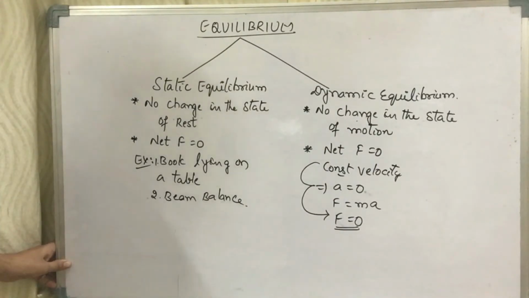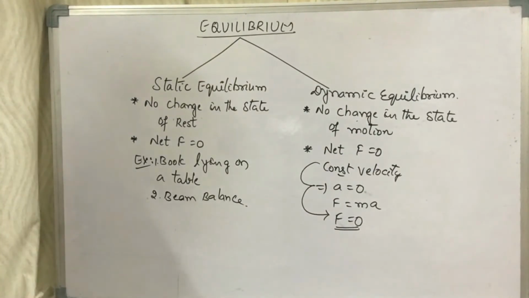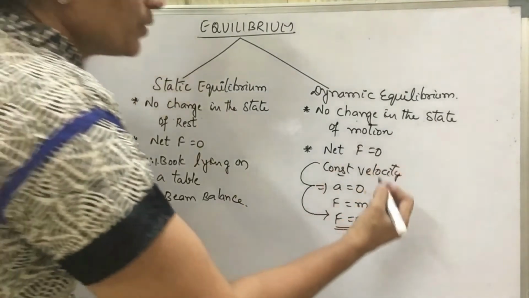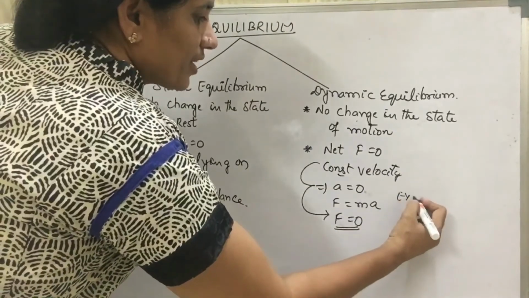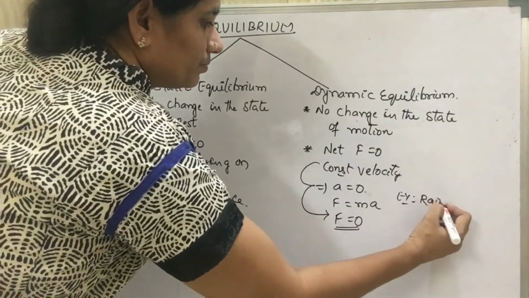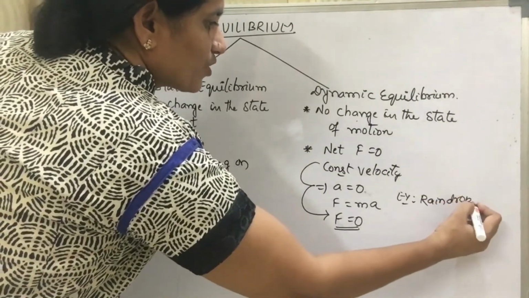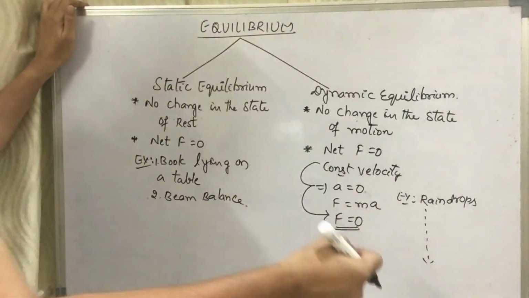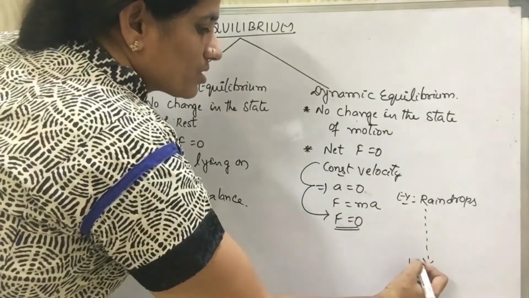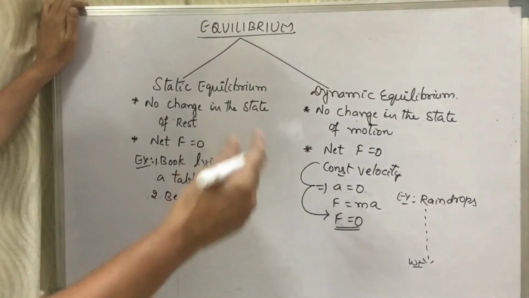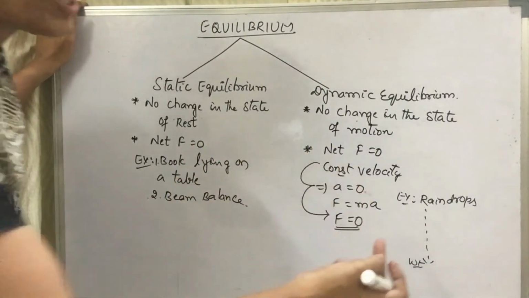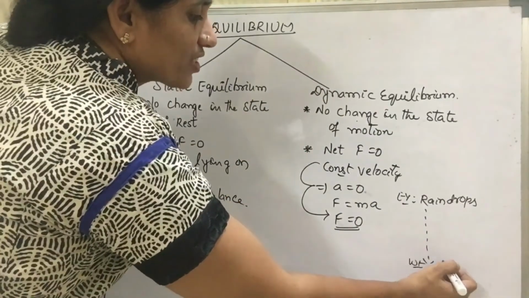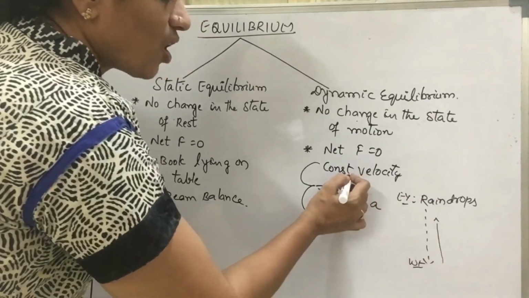Let me give an example so that you can understand. The best example you can take is raindrops. When the raindrops are falling, the weight of the body is acting downwards. What is that force acting in the opposite direction, which is making its velocity constant?